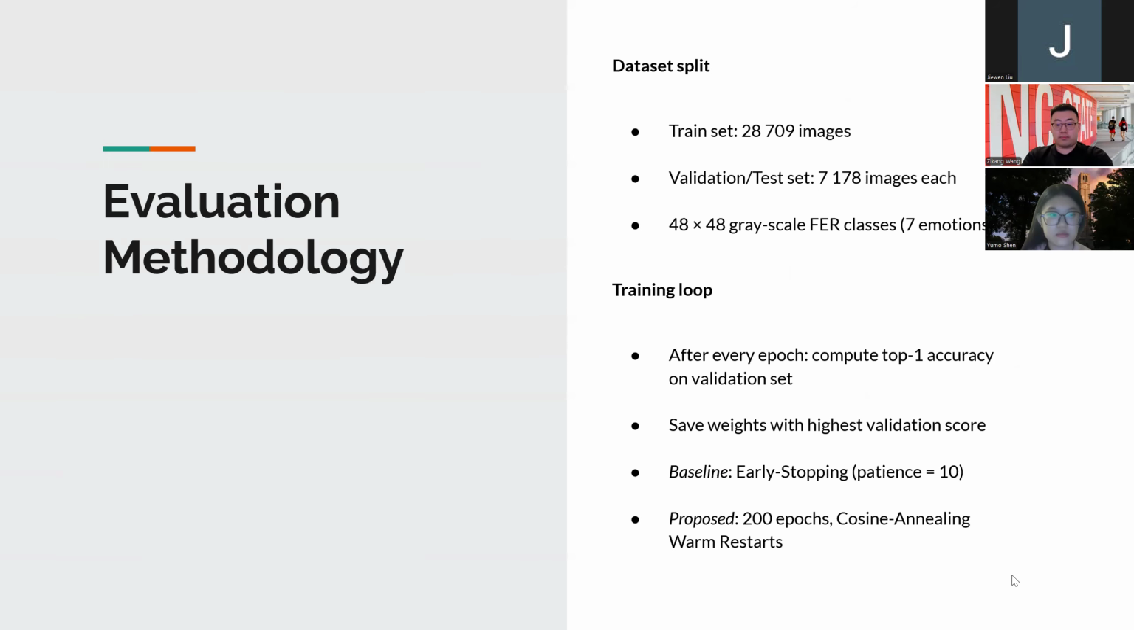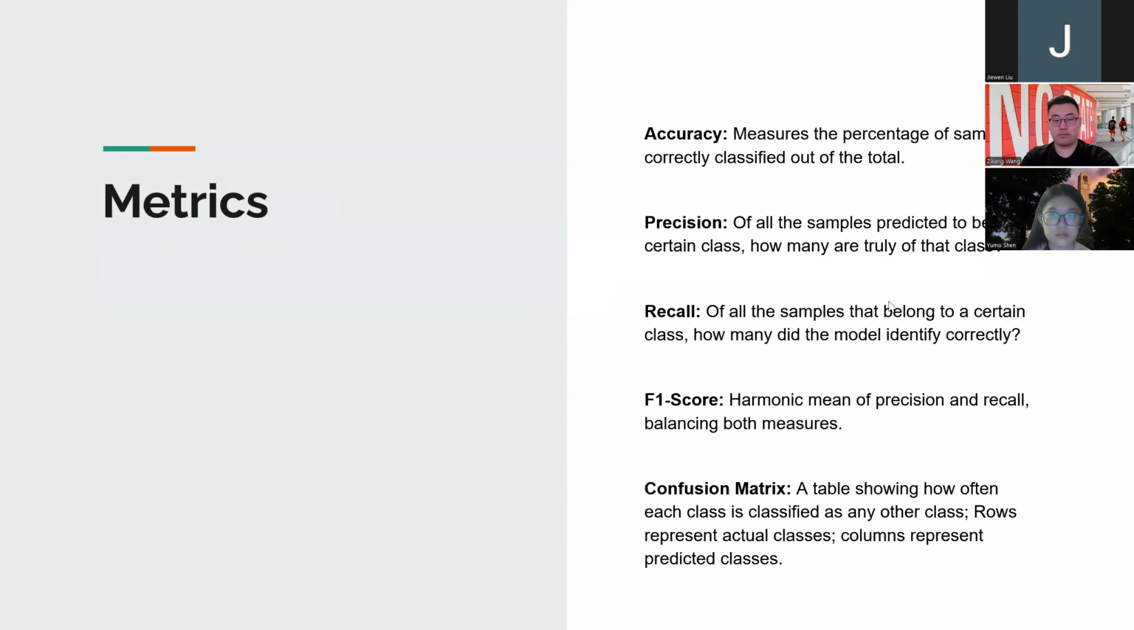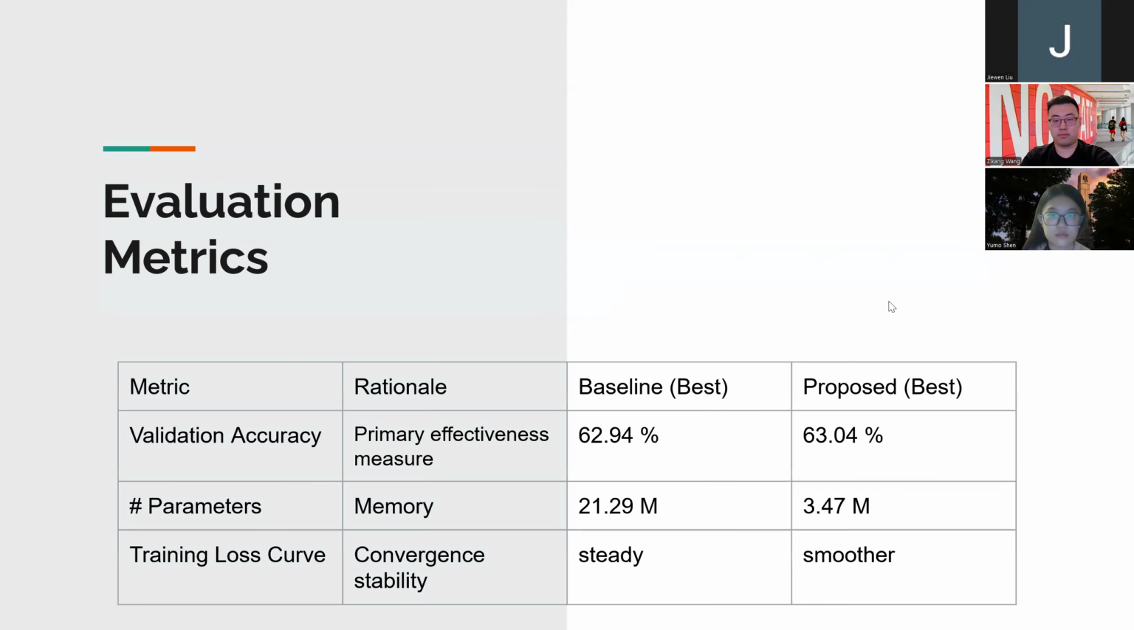Okay, so here we can see the dataset. We have about 28,000 training images and about 7,000 testing images. All the images are 48 by 48 grayscale images, which contain seven emotions. And we log validation accuracy each epoch and keep the best weights. On this slide, we can reveal the result, and we can see our model improves the best checkpoint slightly. However, the parameter size drops from 21 megabits to 3 megabits.